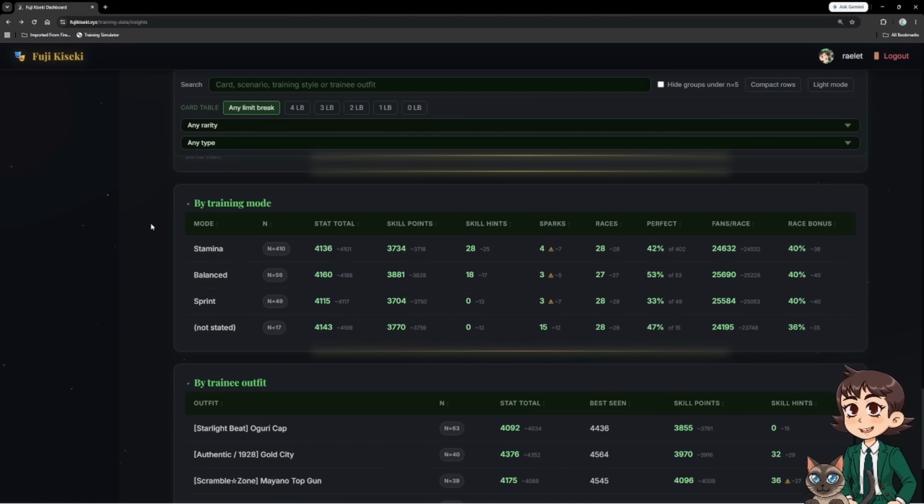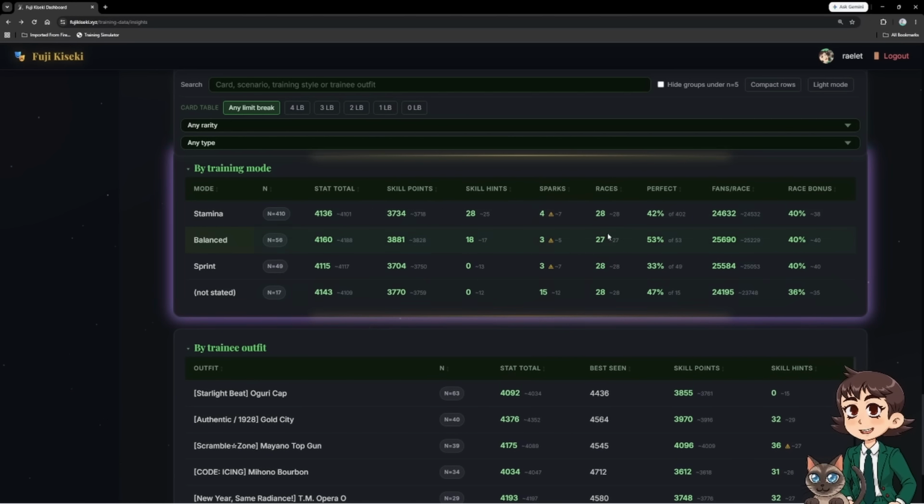After we get skill cards here, we can go ahead and look at training mode. This data I'm not taking as law here just because we don't really have a lot of runs for balanced or sprint compared to our stamina. A lot of people are running stamina just because we're trying to get over that 600 stamina threshold. That would generally be my recommendation for it. So overall, I wouldn't take a lot of this data here as law.